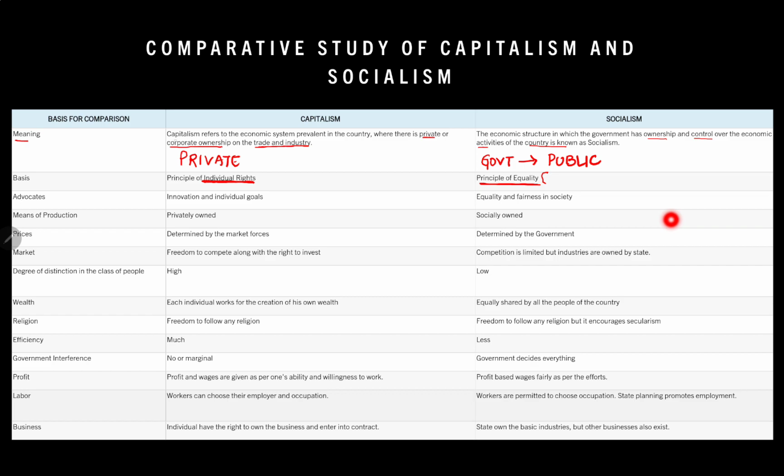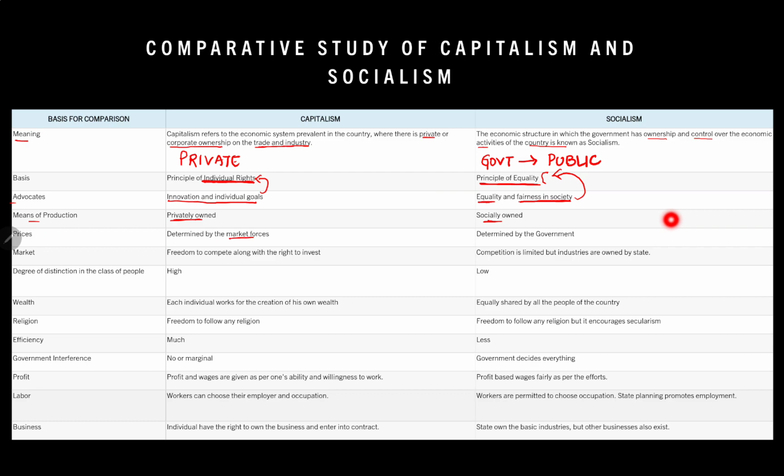Now, what does capitalism advocate? Capitalism advocates innovation and individual goals, because we are talking about individual right, innovation and individual goal. Whereas socialism talks about equality and fairness in the society. In capitalism, the means of production is privately owned. Now, the means of production in socialism is socially owned, meaning a group of people come together and they produce.